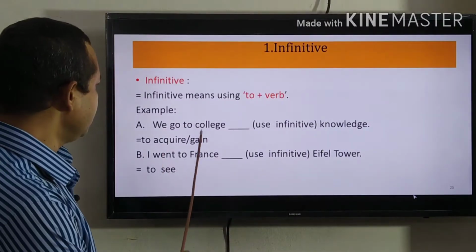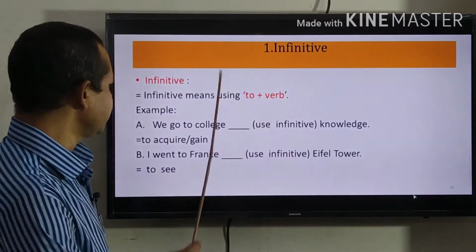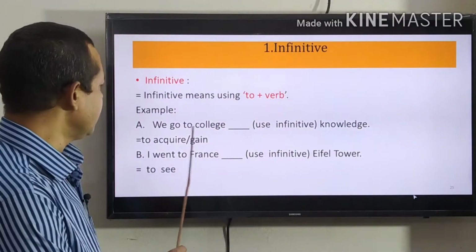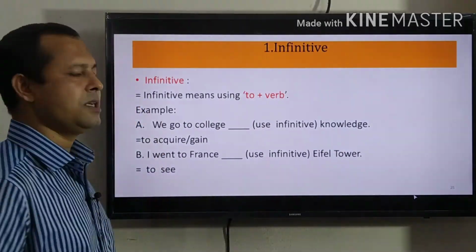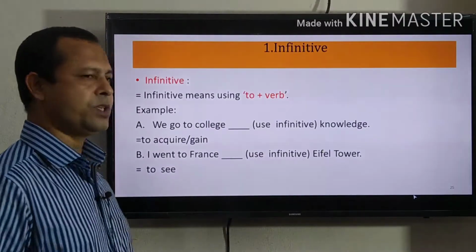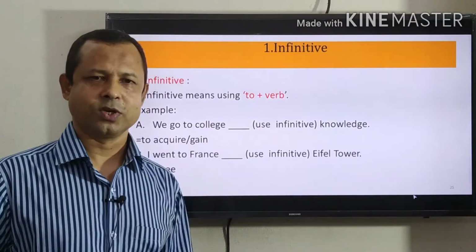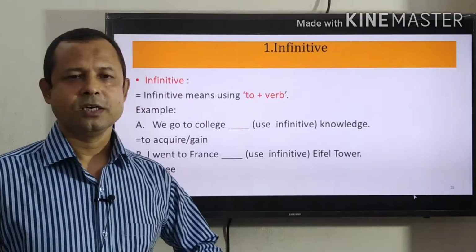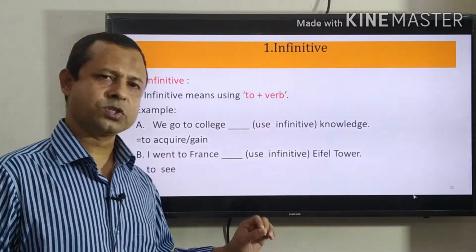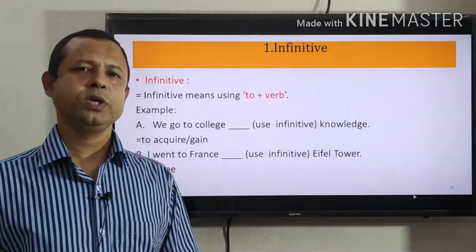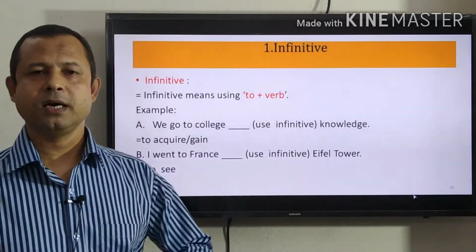See the example. We go to college dash knowledge. So we can use as infinitive to acquire. So we go to college to acquire knowledge. To acquire is infinitive. If I use here, we go to college to play with knowledge, it is also correct. But this alternative answer is not acceptable. You have to use such a word, such a verb, which will help you to complete the sentence.